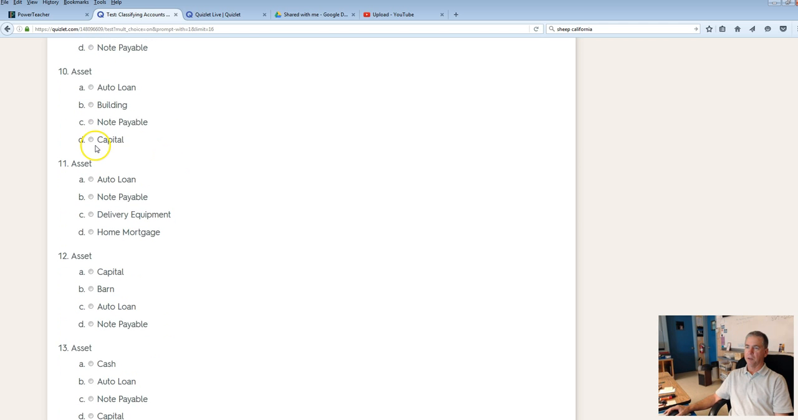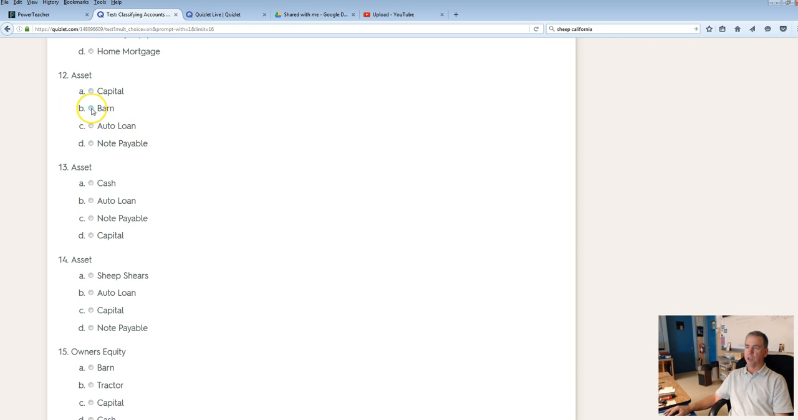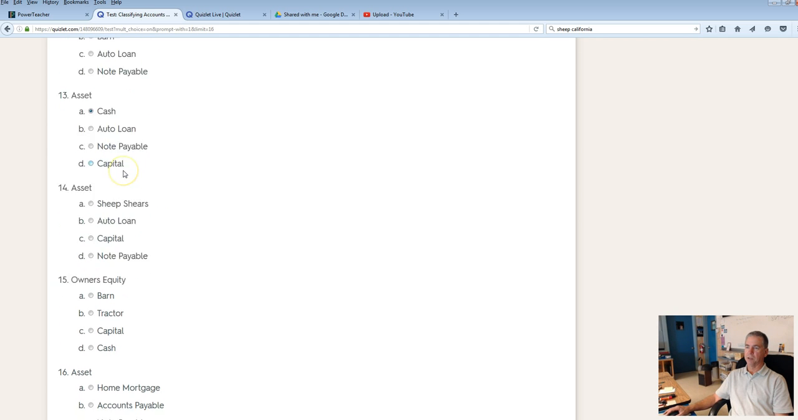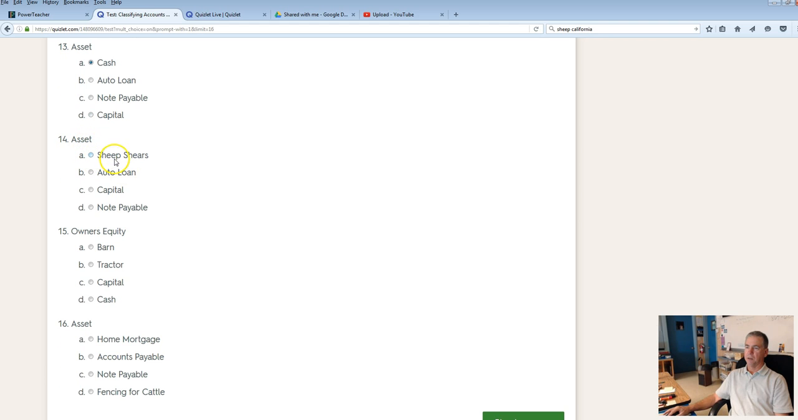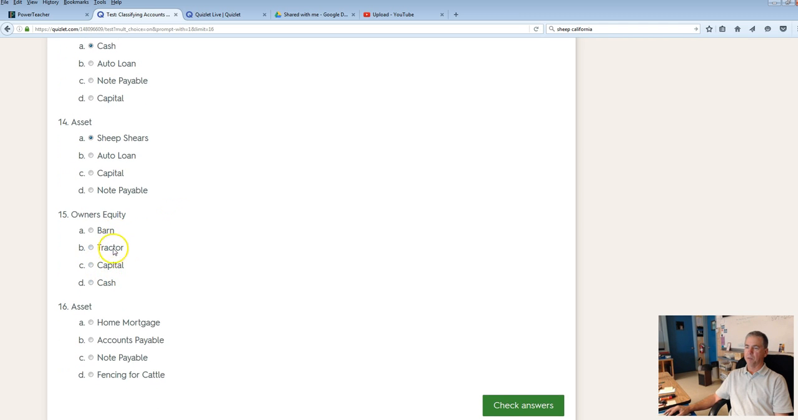Show pig. Asset. A building. Asset. Nope. Liabilities. Liabilities. Delivery equipment. Another asset. The barn. Yes. Let's see. Here we go. King of all assets. Cash. Asset. Sheep shears. Auto loan. Capital. Notes payable. That's going to be sheep shears. And let's see. Owner's equity account. Nope. These are assets except for capital. And the last one. Which of these is an asset? There's that fencing. Check answers.